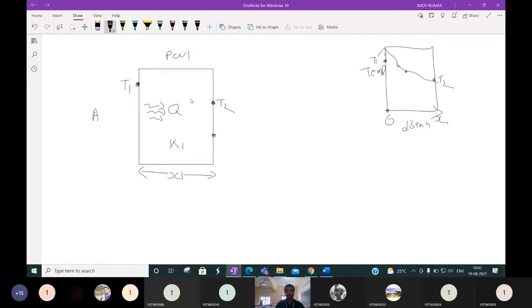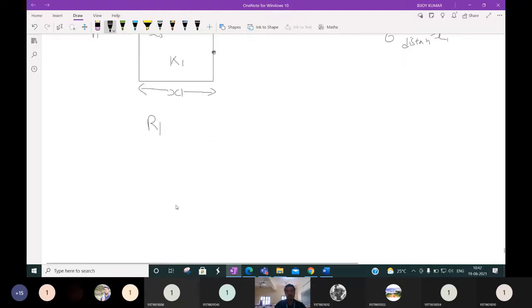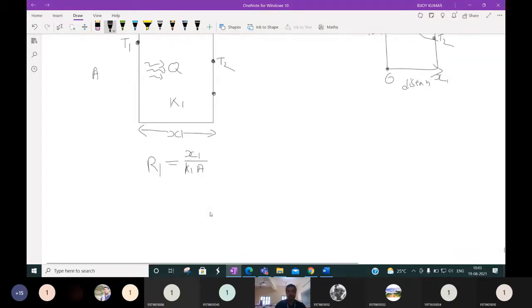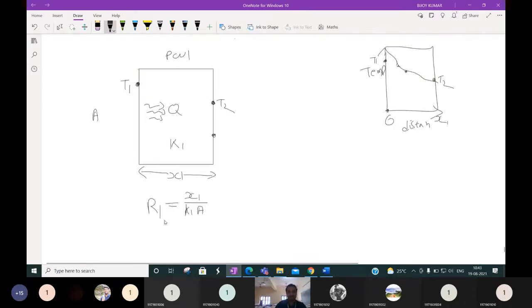Now come to this one. Suppose in this plane wall, what is the resistance? What will be the resistance? Can anyone say? It will be resistance value. We know that x1 by k1 into A, isn't it? Yes, for plane wall, we know that x1 by k1 into A. Then, what is this delta T? Change in temperature. It will be T1 minus T2, high temperature minus low temperature.